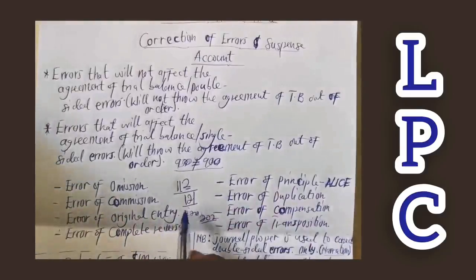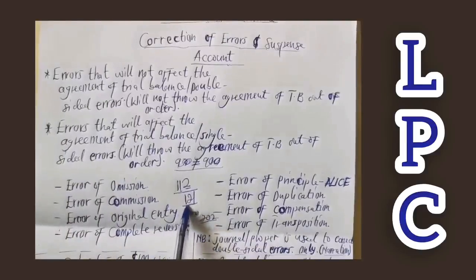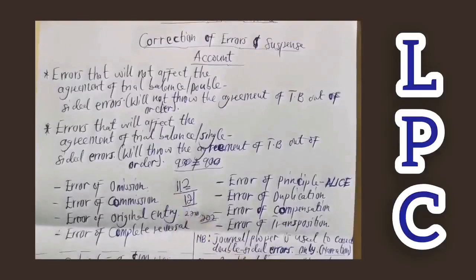And remember, this error we actually recorded was made at the debit side and at the credit side of the trial balance. And yes, the trial balance agrees, because by the same amount that we have recorded, it's a mistake, but we have recorded the same figure at the debit side and at the credit side of that account. And when we report the trial balance, it's going to agree because we're going to get debit 1 to 1 and credit also 1 to 1. So that's what I mean by error of transposition.